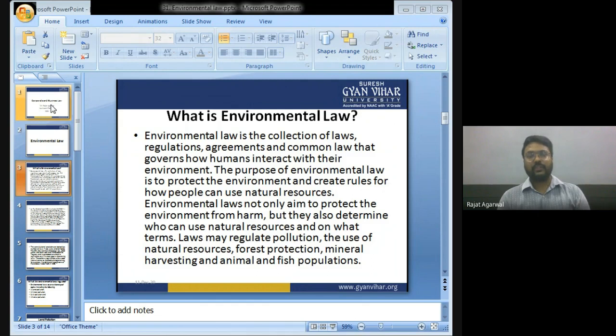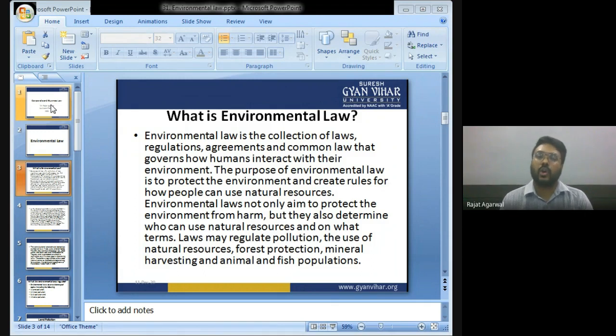The purpose of environmental law is to protect the environment and create rules for how people can use natural resources.